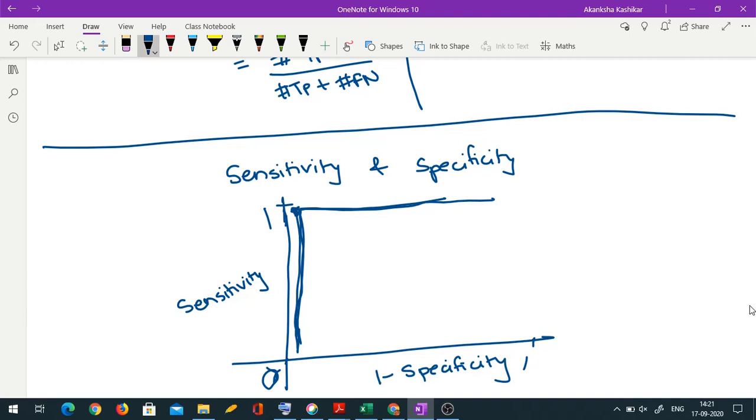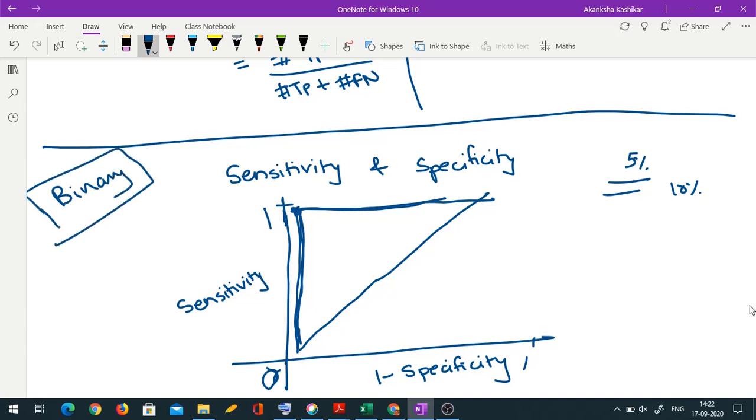What do you mean by changing sensitivity and specificity? See, instead of 5% cutoff, if you use 10% cutoff, then you are going to change sensitivity as well as specificity. Instead of 10%, if you go for 1%, you are still going to get a different result. So an ideal classifier should have this. Of course, this is a random classifier. By the way, I am talking everything in binary setup. If you have more than 2 classes, things are pretty complicated. So if you have random classifier, means if you toss a coin and decide whether it's class 1 or class 2, you should get something like this, a straight line going through x equal to y.